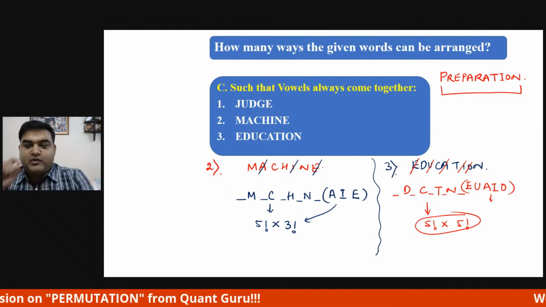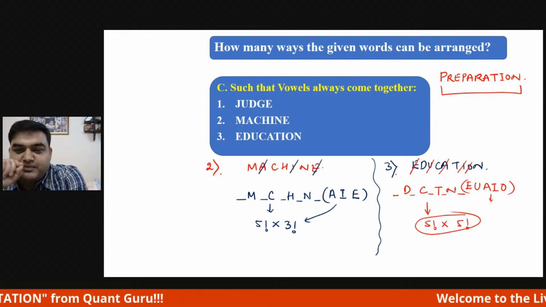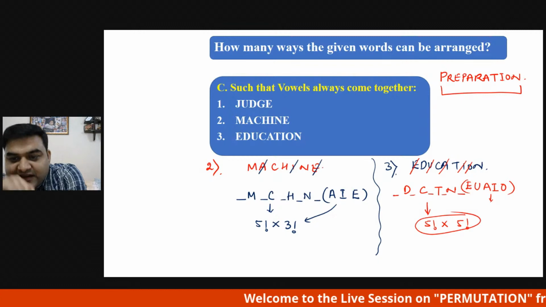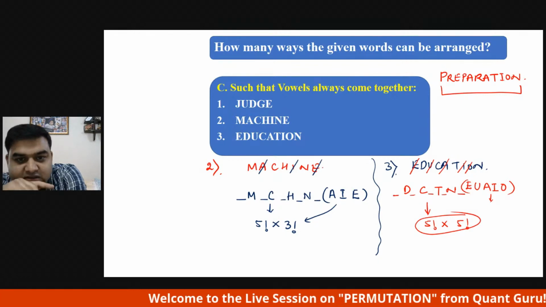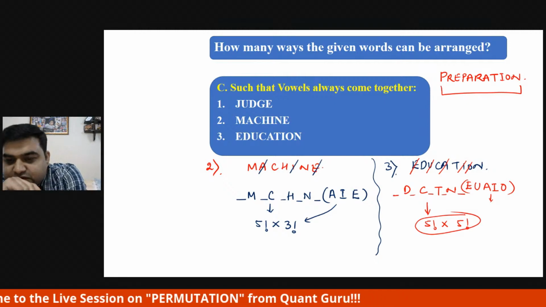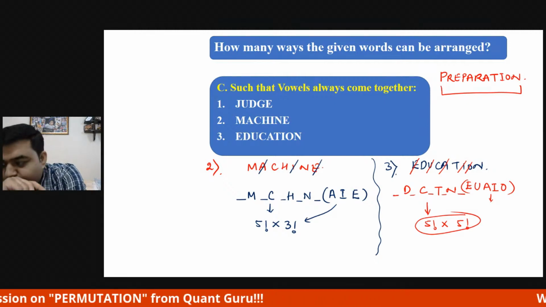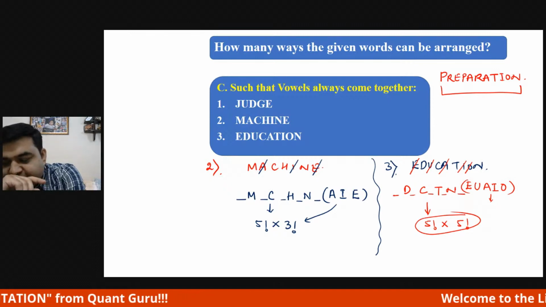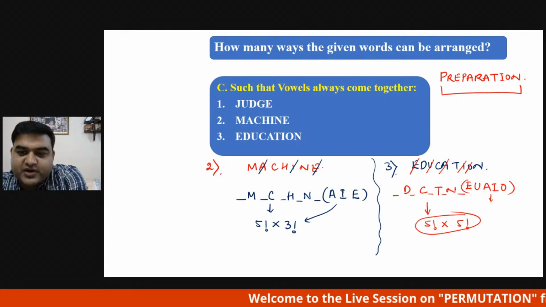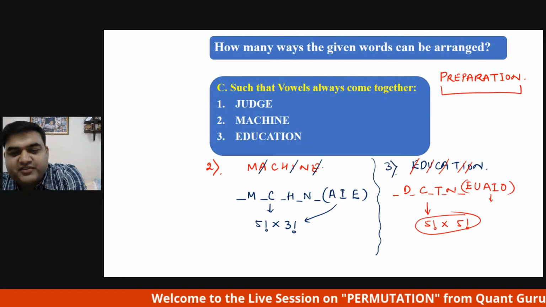Sudhanshu has given 4 factorial into 4 factorial divided by 2 factorial into 2 factorial into 2 factorial. You tried, but somewhere you went wrong.